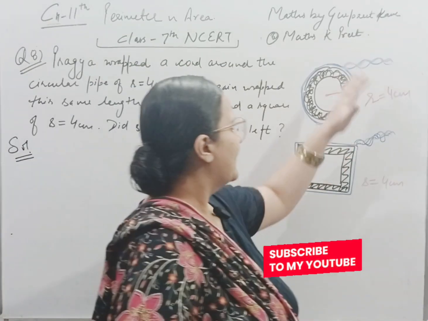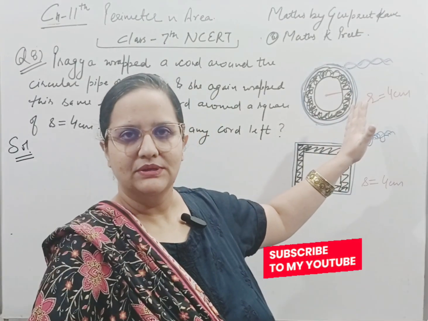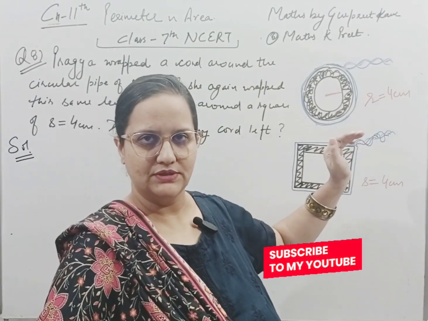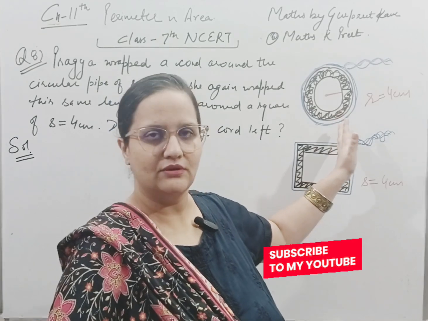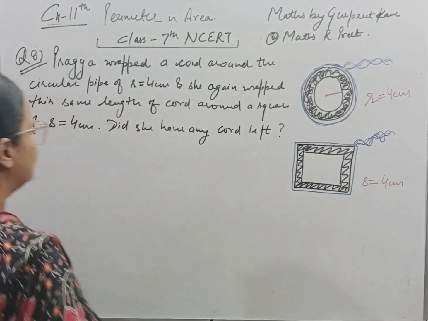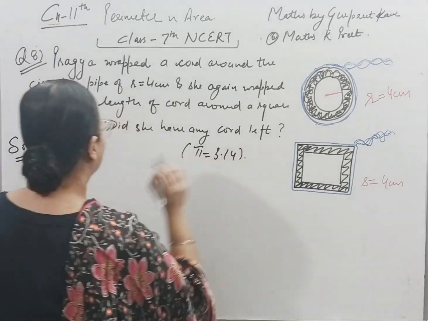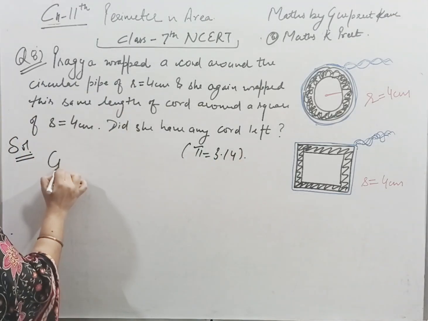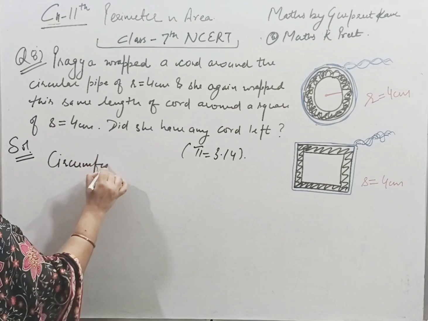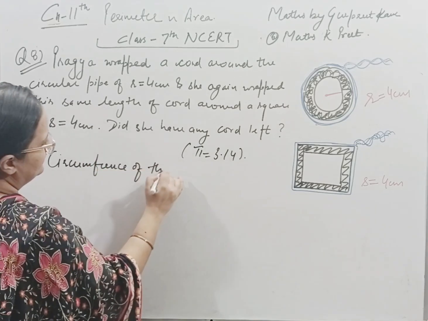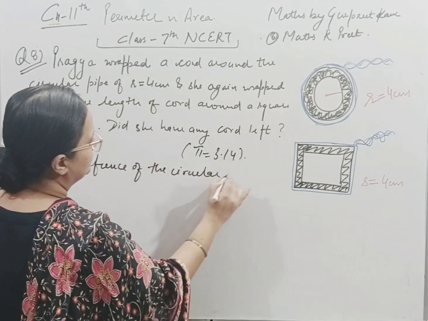If she is wrapping a cord around the circular pipe, that means she is covering its circumference. So here we will calculate the circumference of this circular pipe. Radius is given to us and for pi, we have to use 3.14 according to the question. So we will write circumference of the circular pipe.